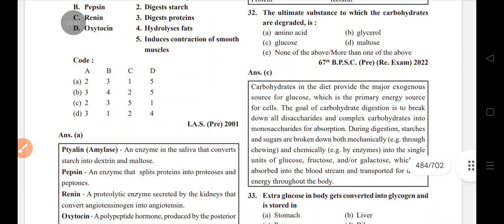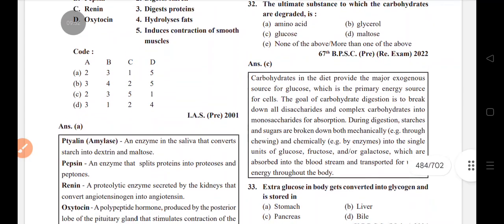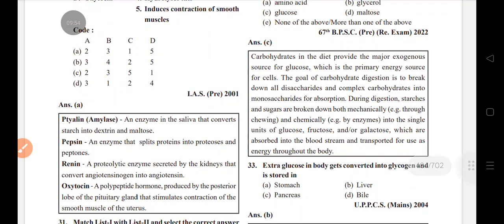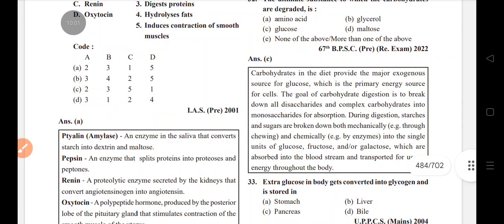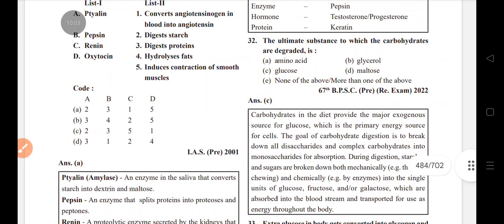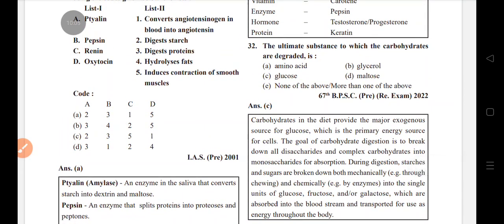Pepsin splits protein into proteose and peptones. Renin from the kidney converts angiotensinogen into angiotensin.